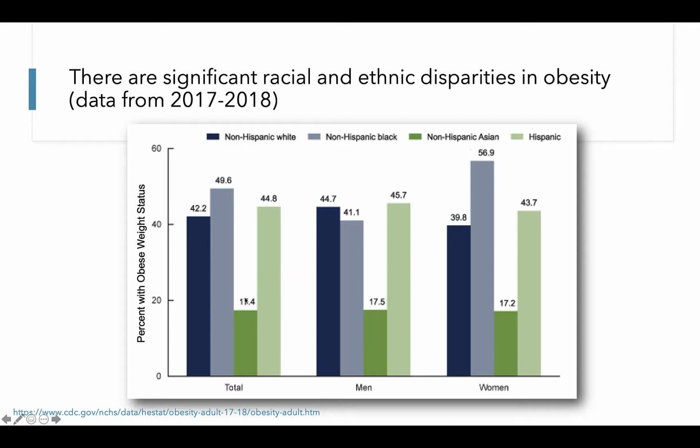We see a significantly lower prevalence of obesity in non-Hispanic Asian adults, and a prevalence of obesity for Hispanic adults that is higher than that of non-Hispanic white adults. These trends are similar when we look at data for men and women, but we do see some differences, and in particular, we see that non-Hispanic Black women have the highest prevalence of obesity.